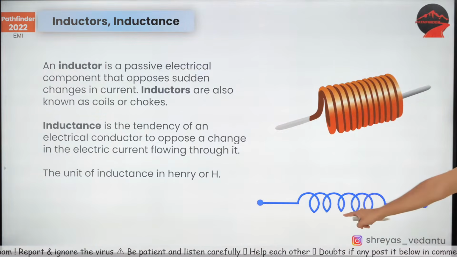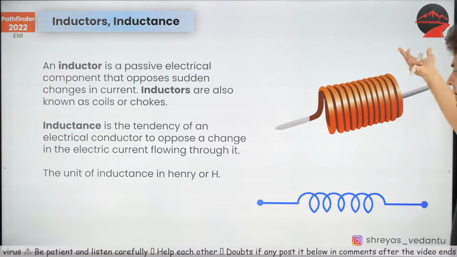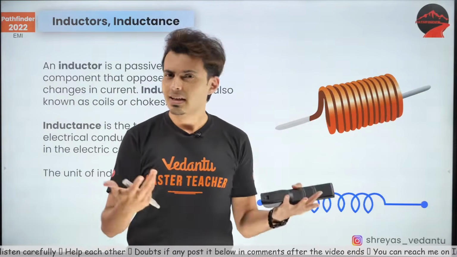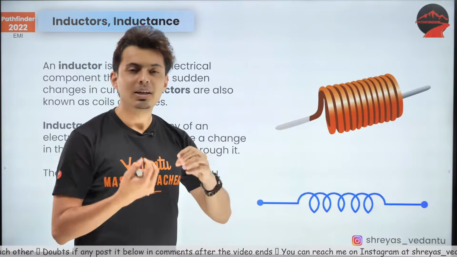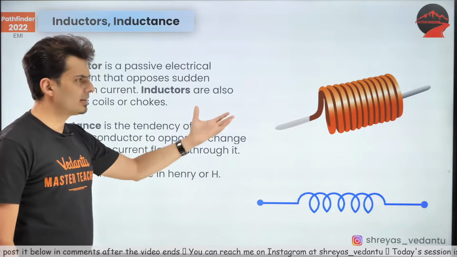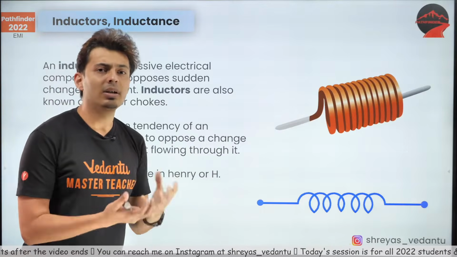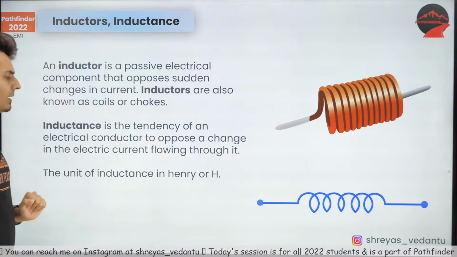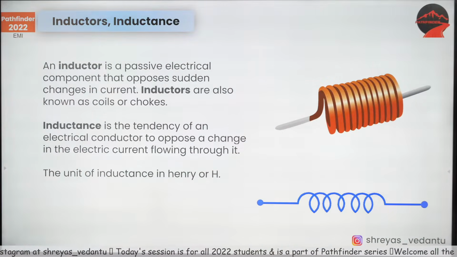This is the symbol of an inductor. This is how an inductor looks. You just take a coil, wind it, it becomes an inductor. If you are thinking an inductor is a special device, no, it's very simple. You just take any wire and coil it around, it will become an inductor. Now you might be wondering, how does it oppose any kind of change? What is the logic behind the functioning of an inductor? How does it provide electrical inertia? I'll come to it. But for now, I hope you guys are getting it.